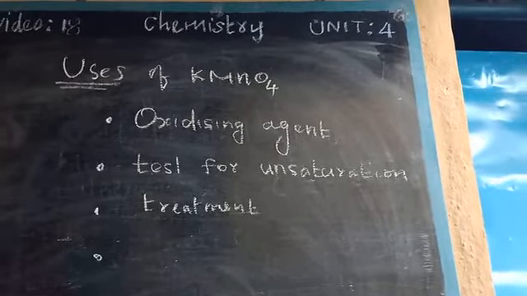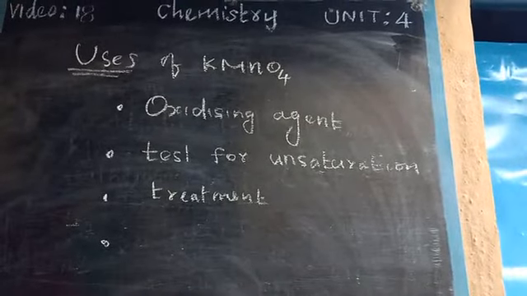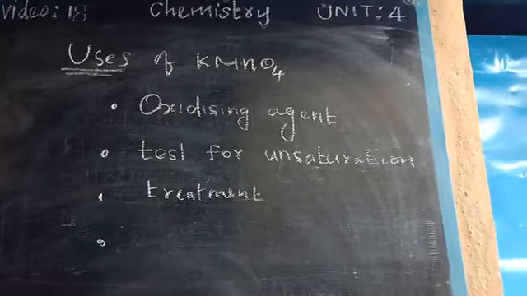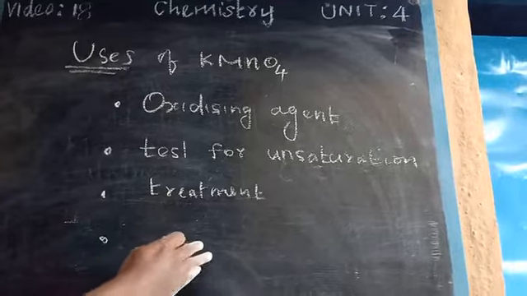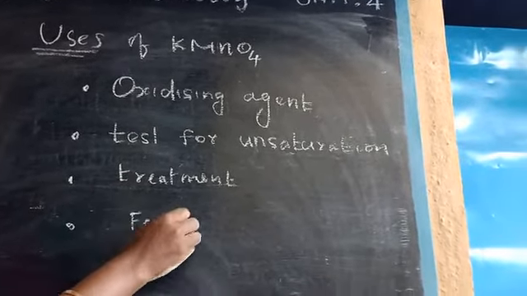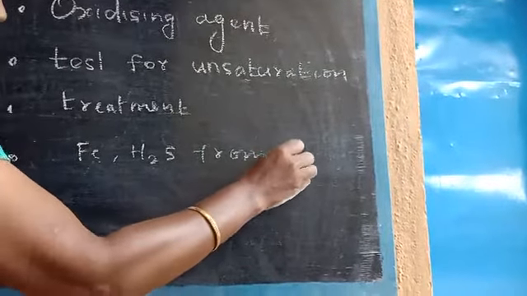To remove this hydrogen sulfide and iron, potassium permanganate is used. So KMnO4 is used for the removal of iron Fe and hydrogen sulfide from well water.